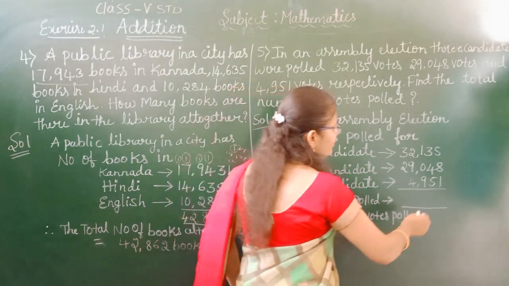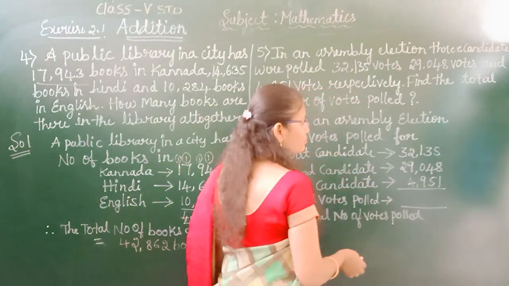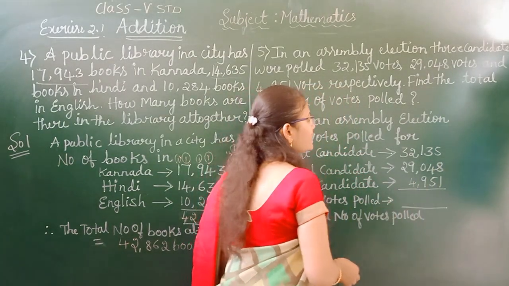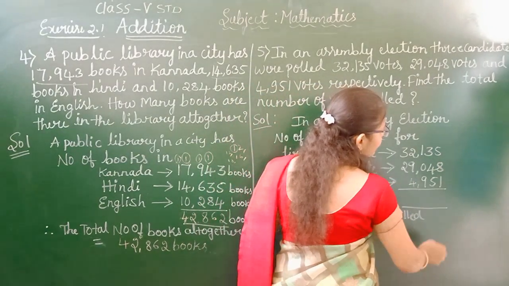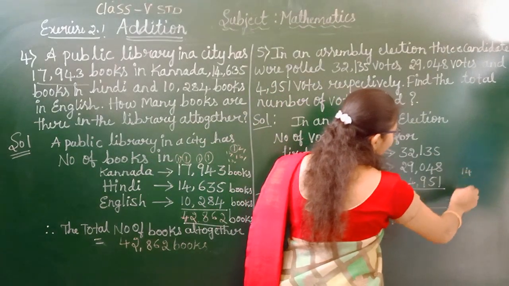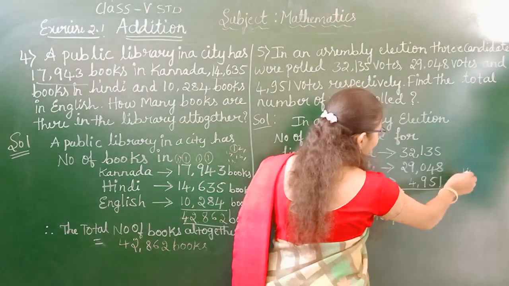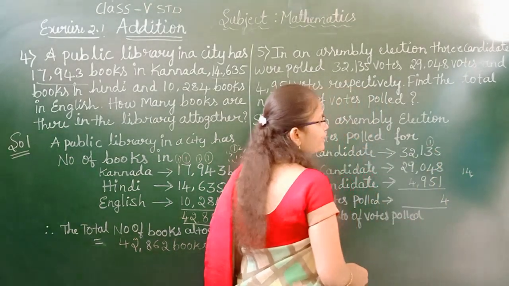So you can see here we have to begin addition from the ones place. What happens here? 5 plus 8. How much is 5 plus 8? 5 plus 8 is 13. 13 plus 1 is 14. 4 we write in the ones place. 1 we give as carry to the tens place.